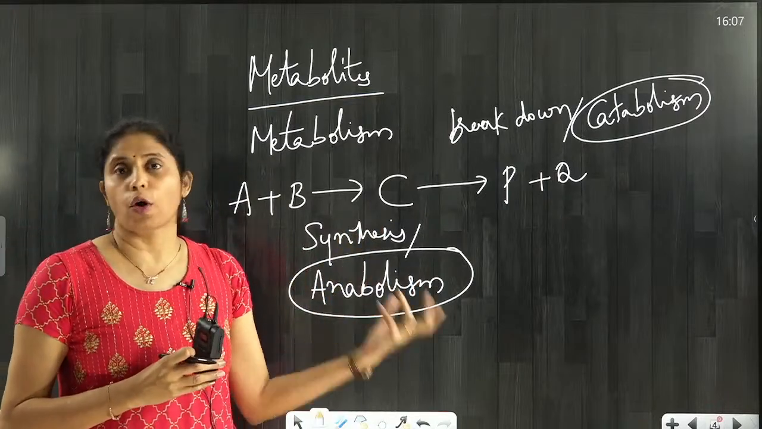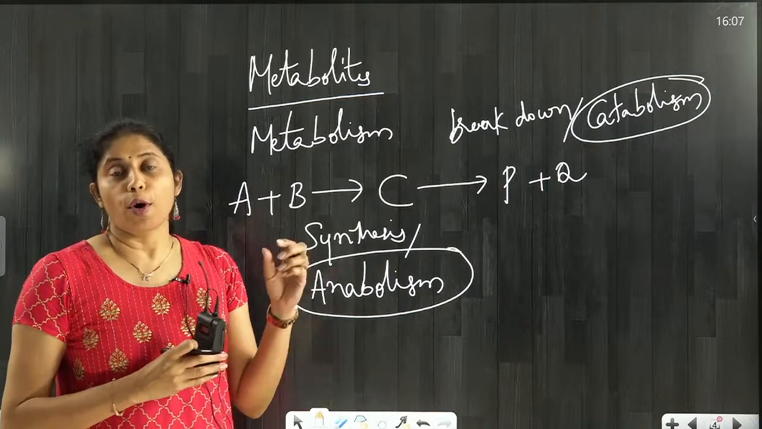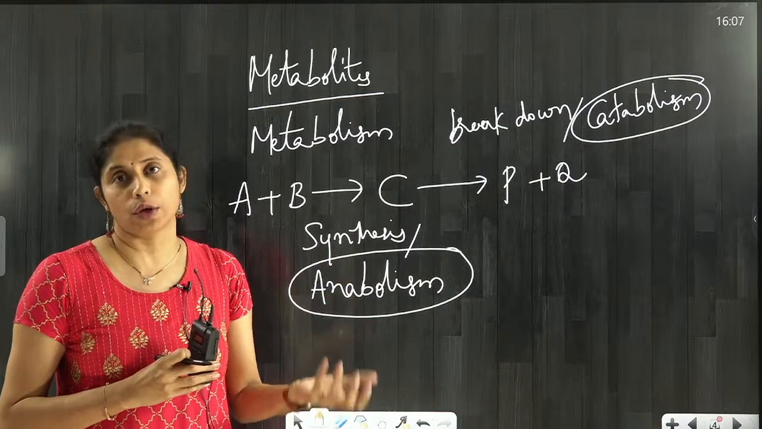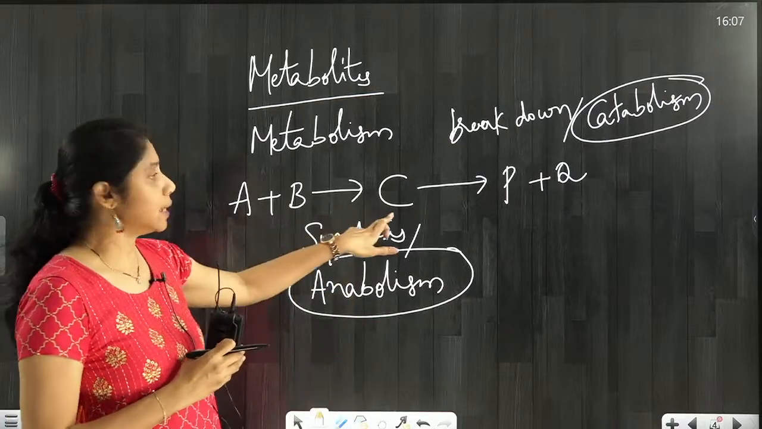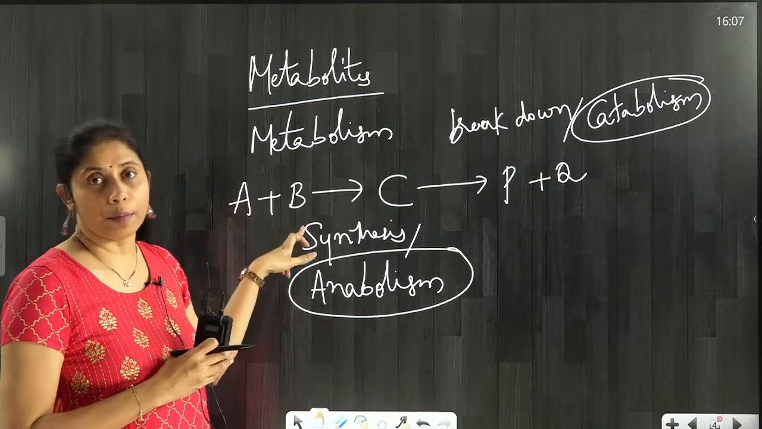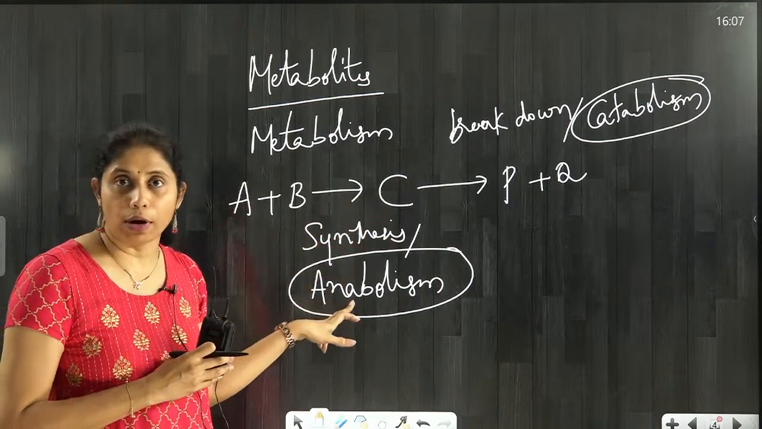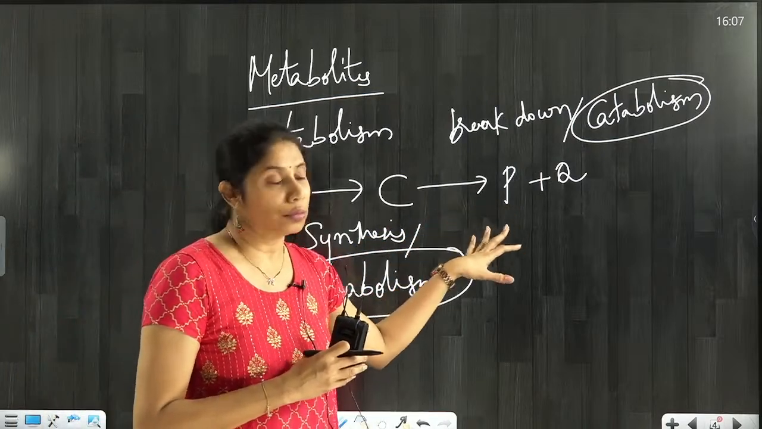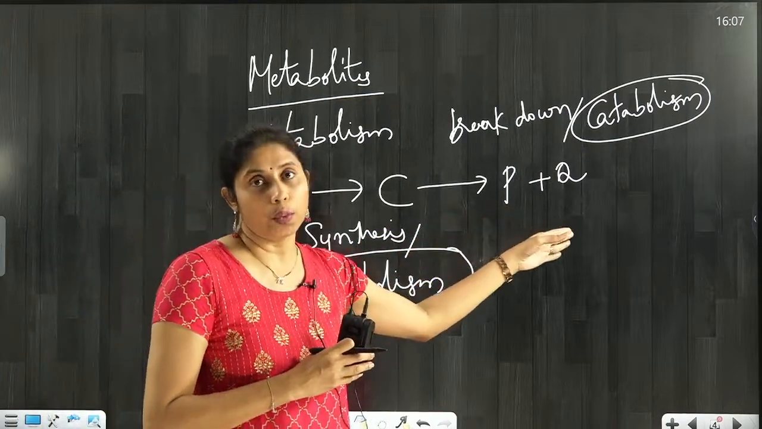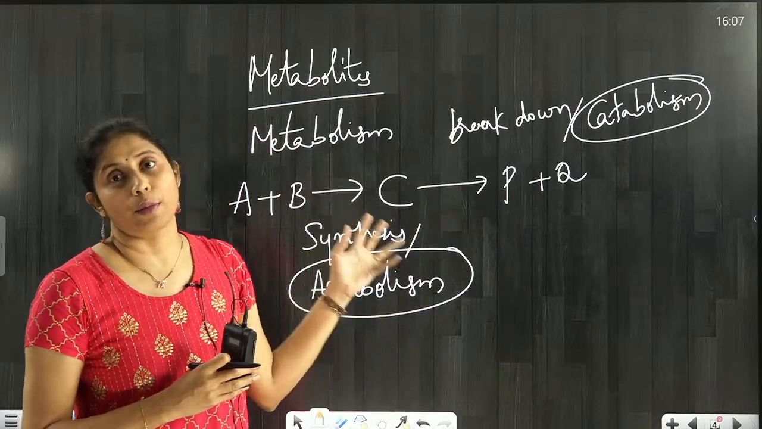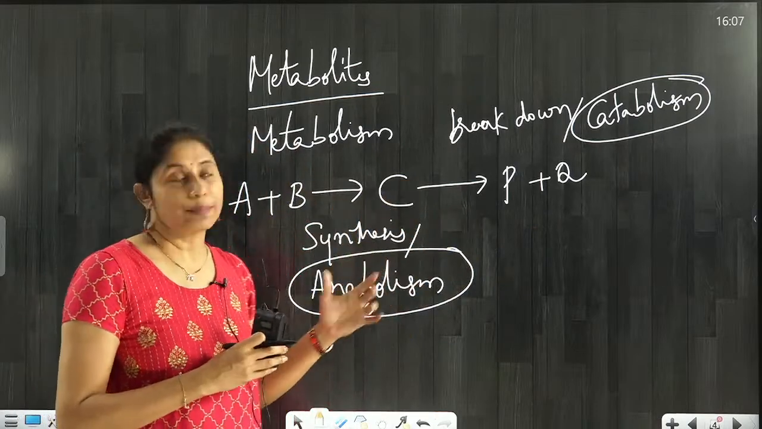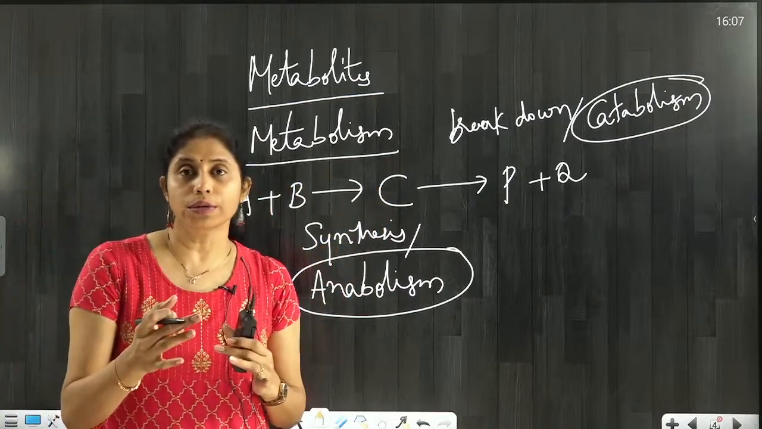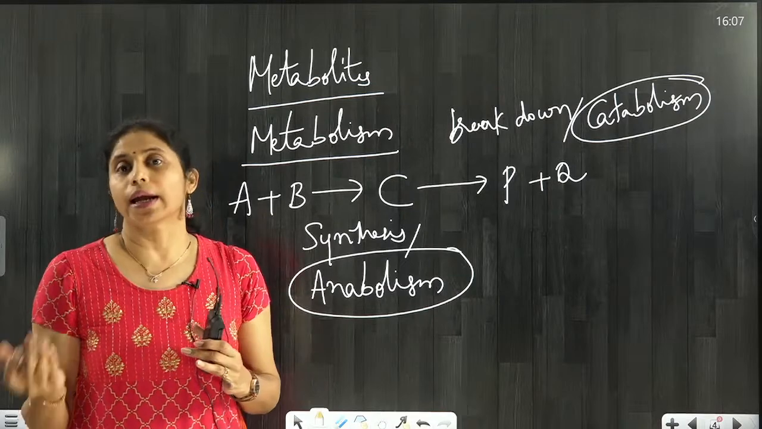That applies to molecules or compounds, whatever you take. Molecule means it is formed by two atoms, and compound means which has several molecules. So if this C molecule is getting formed from A and B, that kind of mechanism is called anabolism or synthesis. If the C is broken down to form P and Q, then that process is called catabolism. These two are the steps of metabolism. So metabolism includes both anabolism and catabolism.